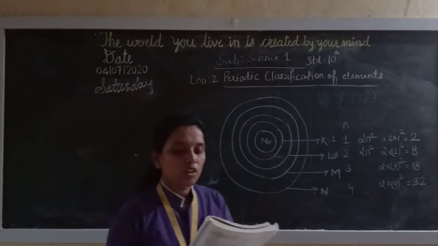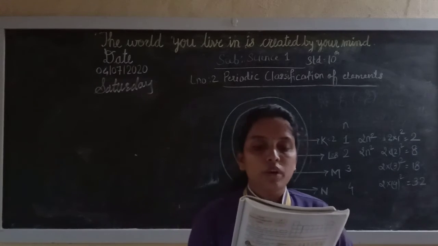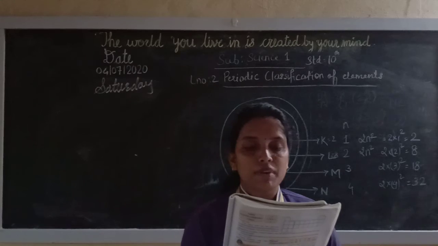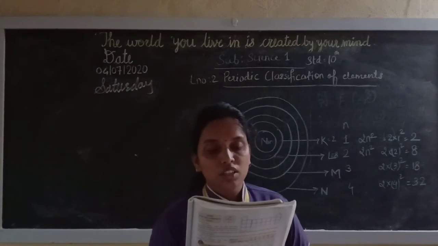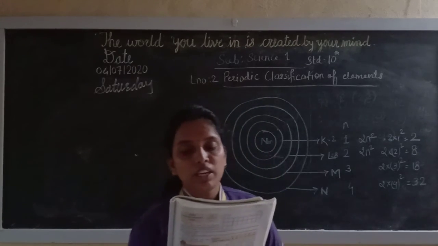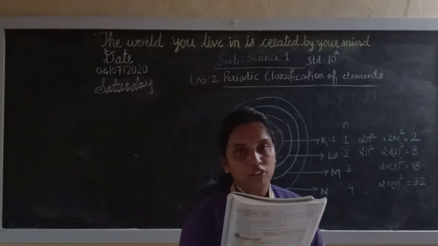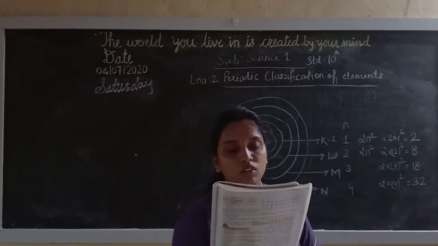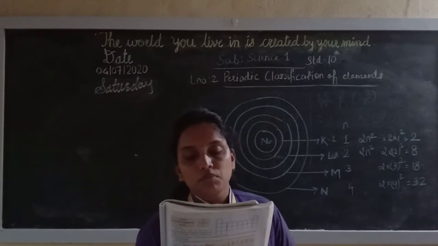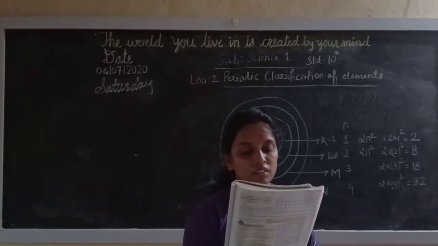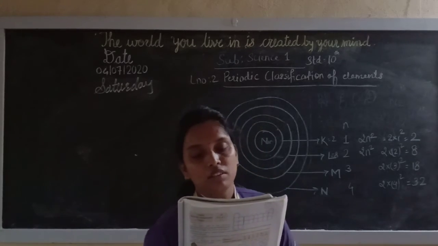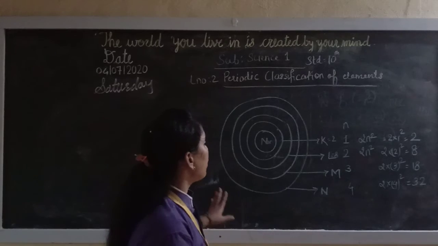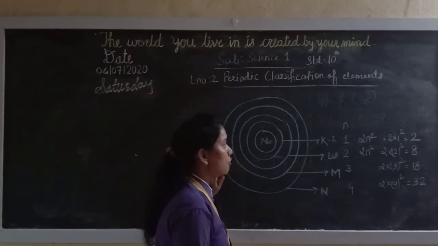As per the electron holding capacity of the shell, 2 elements are present in the first period and 8 elements are present in the second period. The third period also contains only 8 elements due to the law of octet. There are a few factors which control the filling of electrons in the subsequent periods, which will be considered in the next standard. Now see, here you will find these are the electronic configurations.